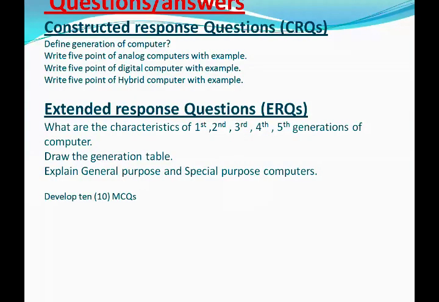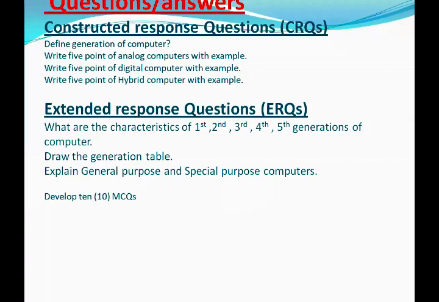Now we have shared the home task. There are no CRQs, no ERQs. These are short questions and descriptive questions. First one is define generation of computer.